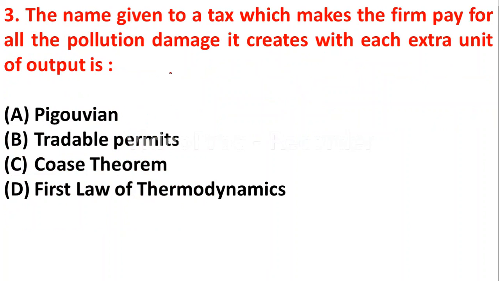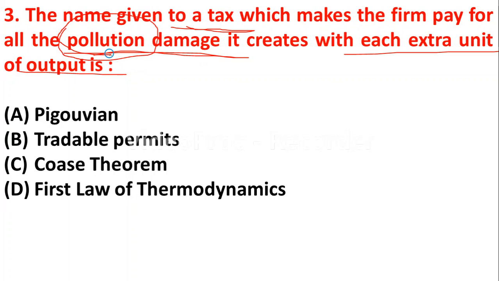The third question is, the name given to a tax which makes the firm pay for all the pollution damages it creates with each extra unit of output. Yes, as you all know, firms or industries damage the environment. So for this damage, for creating pollution in the environment, the firm has to pay a tax. That tax is known as option A, Pigovian tax. Option B, tradable permit. Option C, Coase theorem. Option D, first law of thermodynamics.